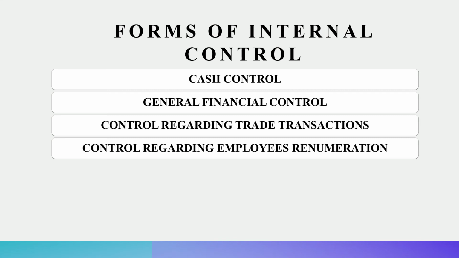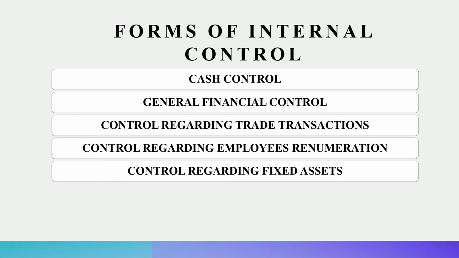Another form of internal control is control regarding fixed assets. The majority of the capital in companies is usually invested in fixed assets. Such assets are usually very expensive, and of course there is a greater chance that any mistake while recording the transactions for fixed assets, intentional or unintentional, might lead to great damage for the organization.